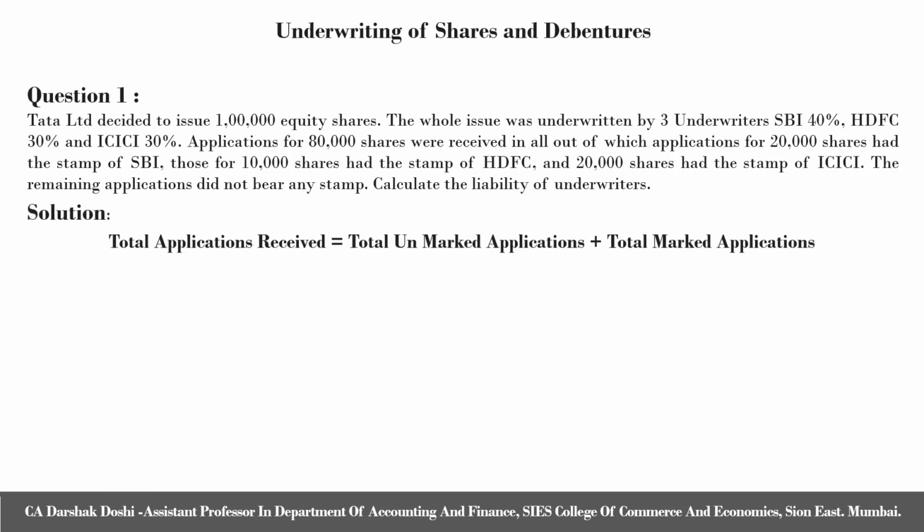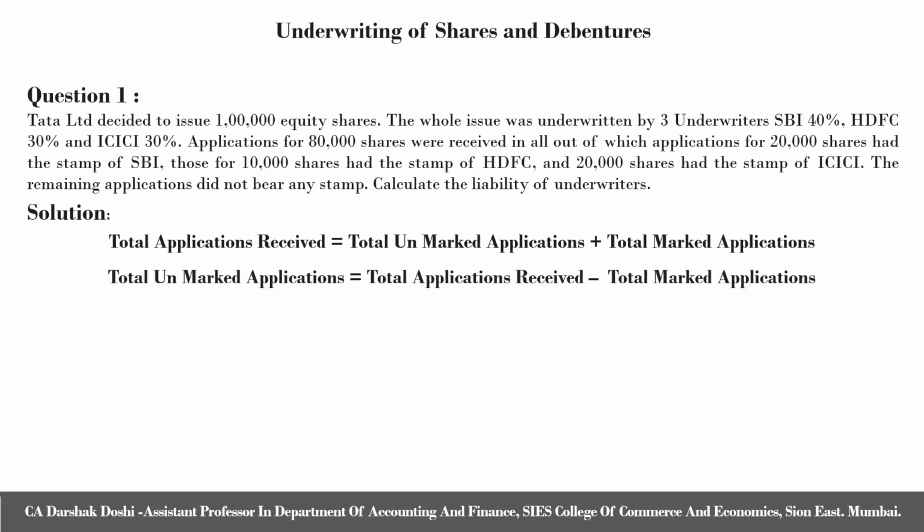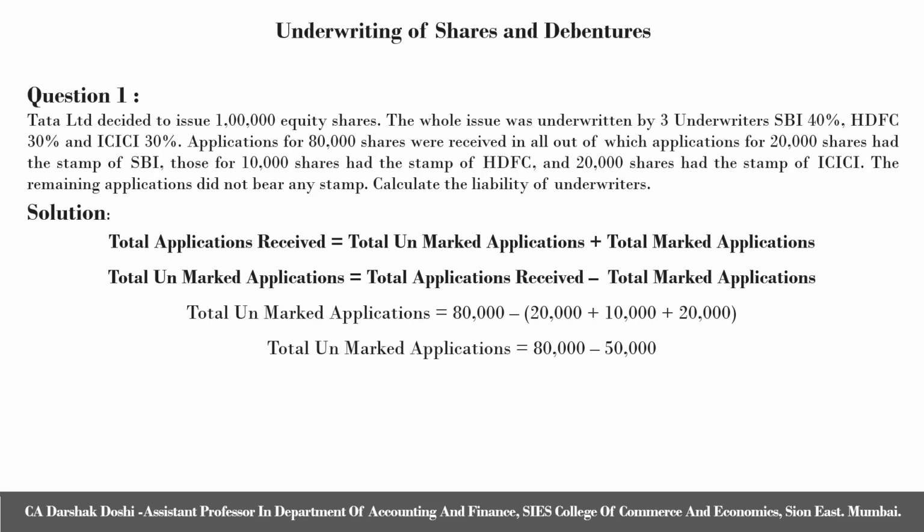Hence, total applications received is equal to total unmarked applications plus total marked applications. Rearranging, total unmarked applications is equal to total applications received minus total marked applications. Substituting the data, total applications received as given in the question is 80,000, and total marked applications can be found by totaling 20,000 plus 10,000 plus 20,000. That is, total unmarked applications is equal to 80,000 minus 50,000. Hence, total unmarked applications are 30,000 shares.